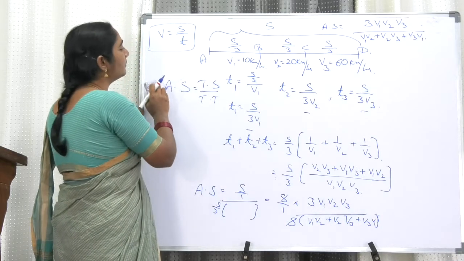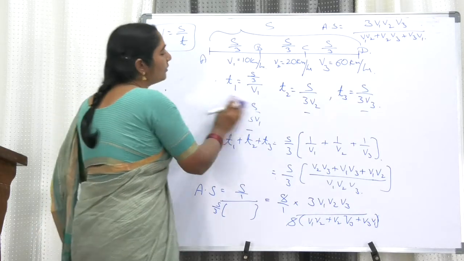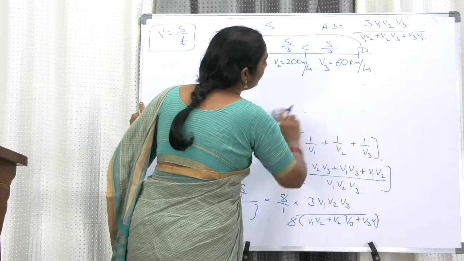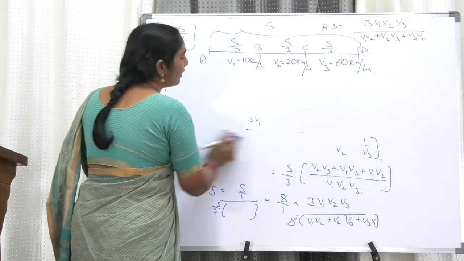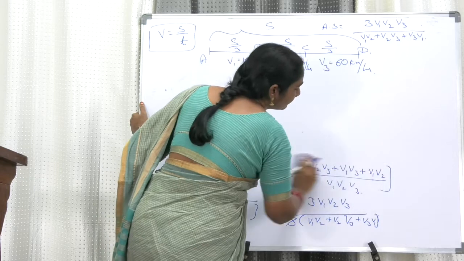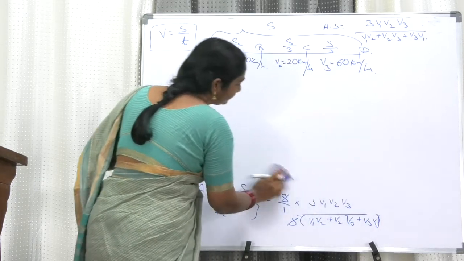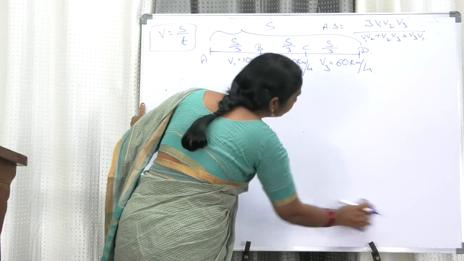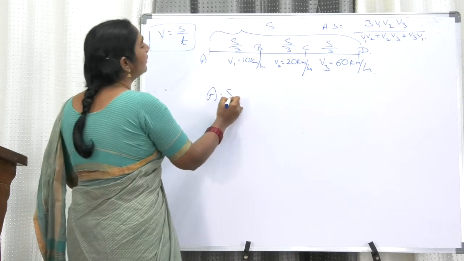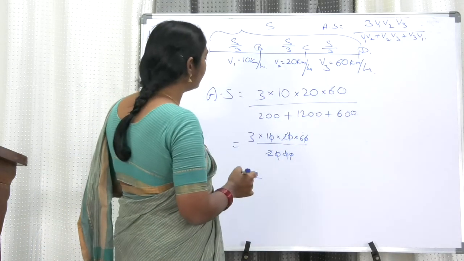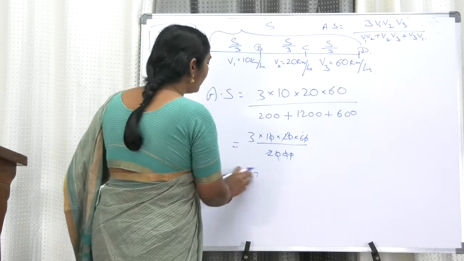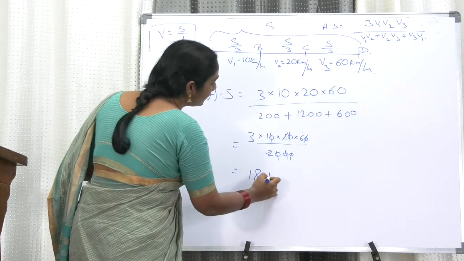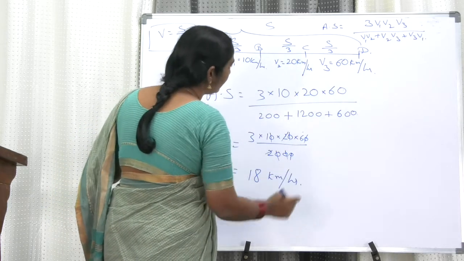Now let us do the problem. Till now we have just derived the equation to solve the problem. The values V1, V2 and V3 are all given. We are going to substitute the values in the above equation and arrive at the answer. By this time some of you might be solving the problem. Now average speed is equal to, these two and these two get cancelled. Now 6 threes are 18. So 18 kilometers per hour.